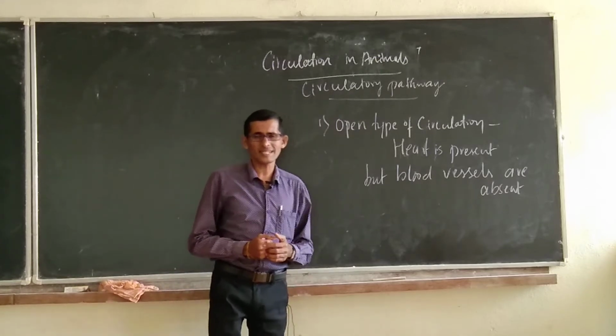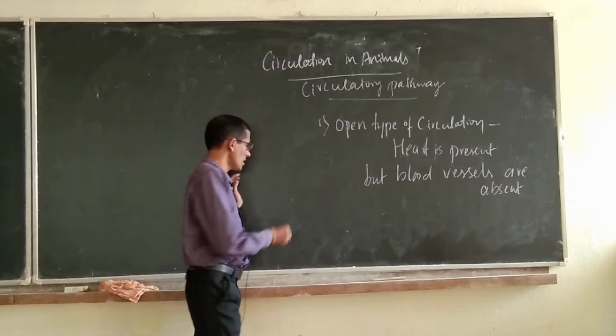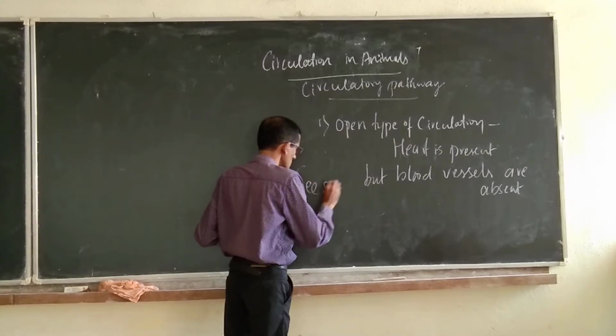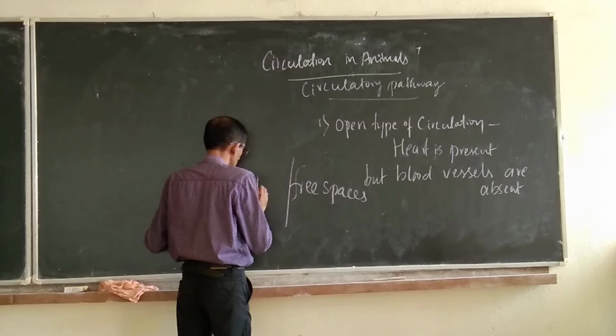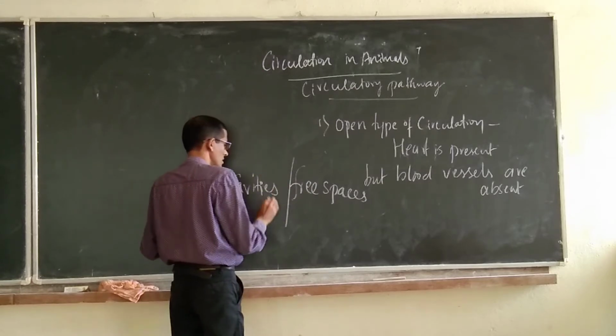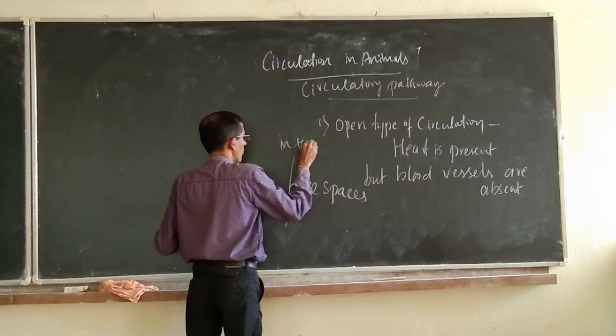Here the blood is present in the free spaces or cavities in the body.